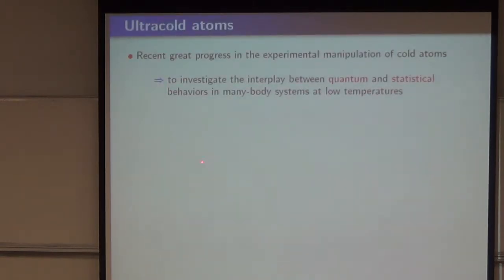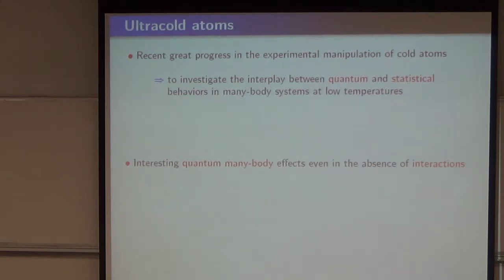So cold atoms, as all of us know now, there have been spectacular experiments over the last decade in atom physics, where you can investigate the interplay between quantum and statistical behaviors of many body systems at low temperatures, and you can investigate interesting quantum many body effects even in the absence of interactions.